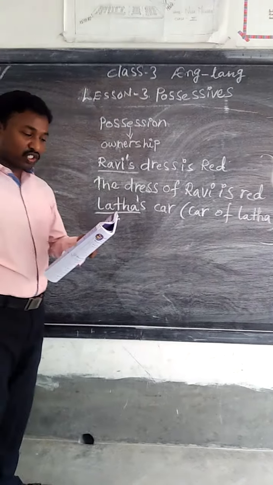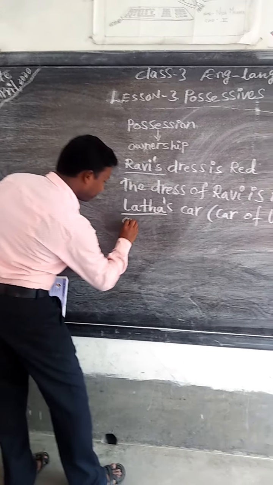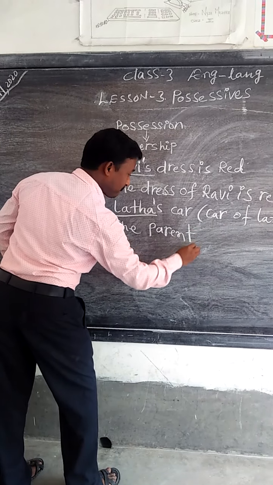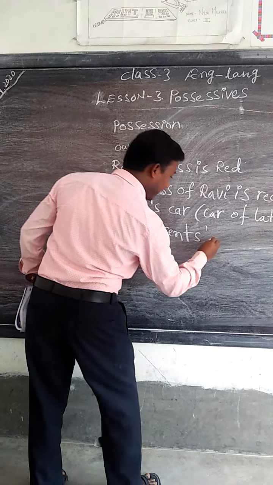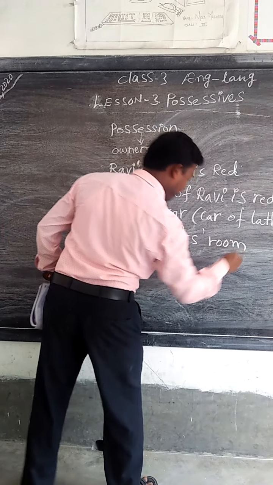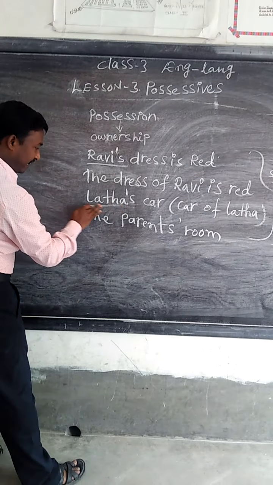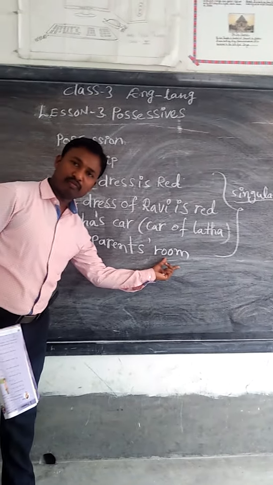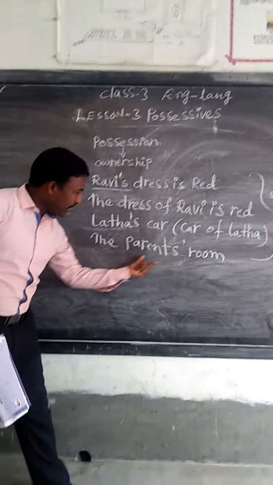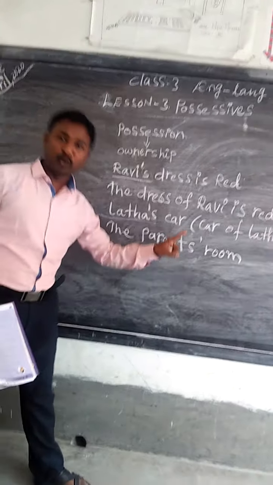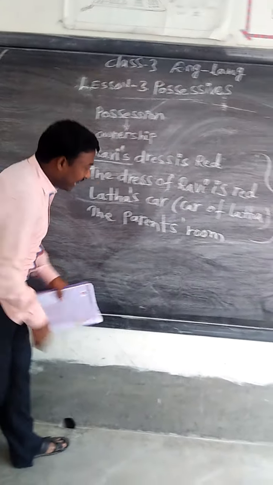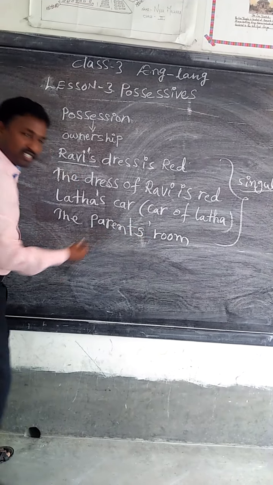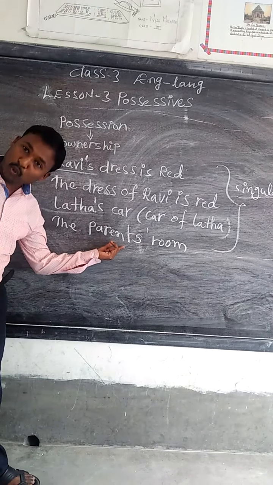The parents' room. Okay, the parents' room. So dear children, here see, parents is a plural. Parent becomes parents, so parents is a plural.